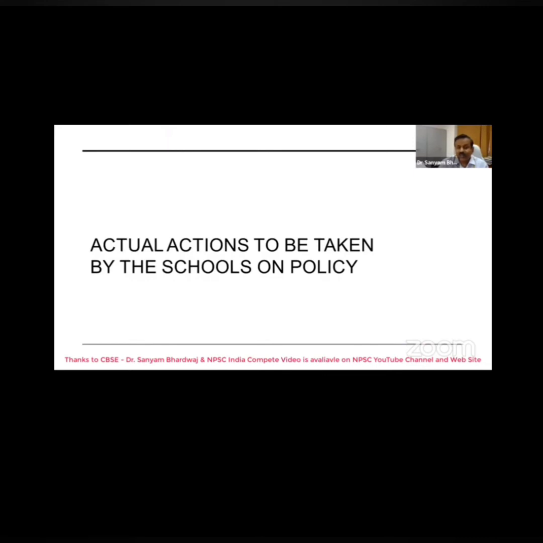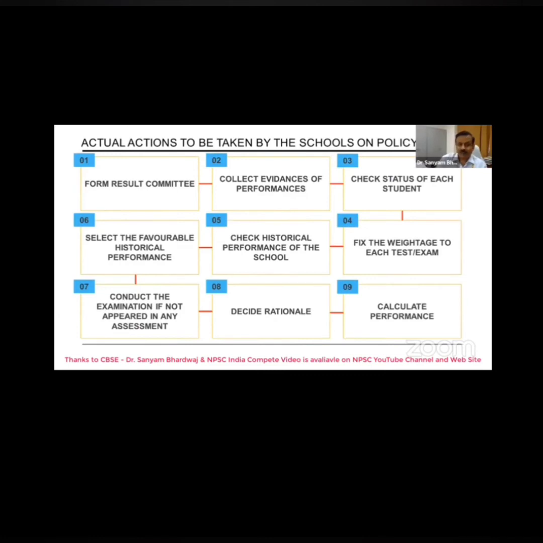Now, the actual actions to be taken by the schools on the policy, I am telling you serially. First of all, form the result committee, then collect the evidence of performance, check the status of each student, fix the weightage of each test, subject and exam, check the historical performance of the school, then select the favorable historic performance, then conduct the examination if any student has not appeared in any examination, then decide the rationale, that is, what the rationale would be, and then calculate performance.